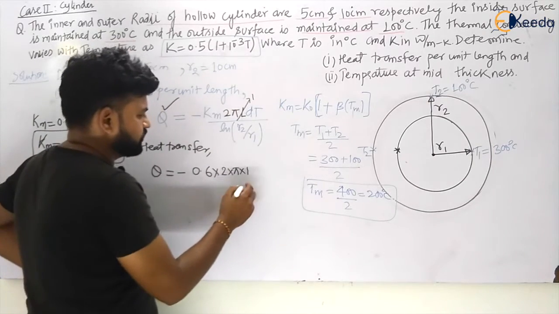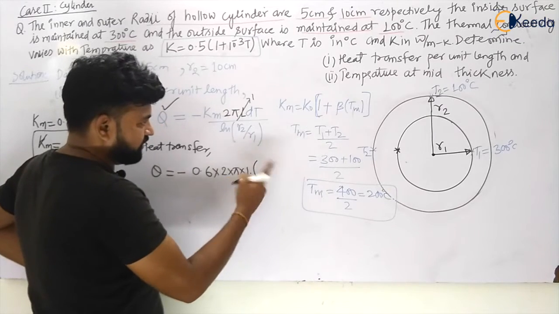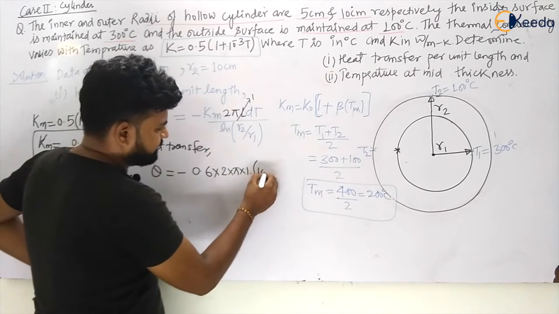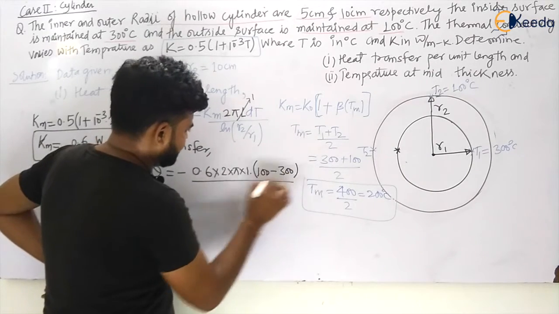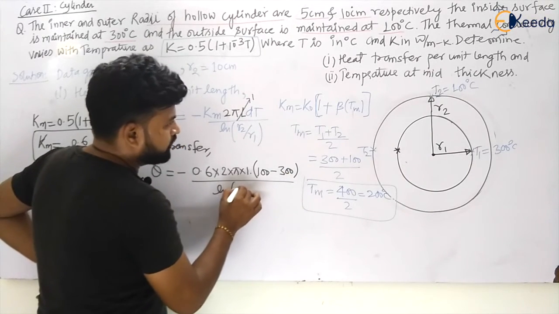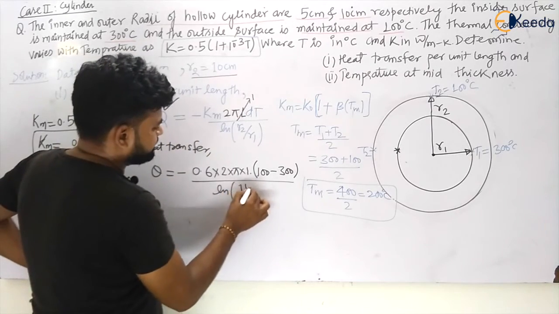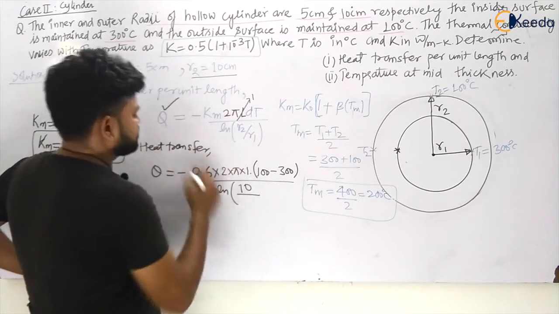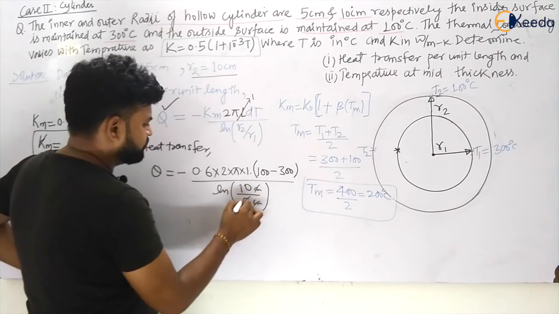So this will be dt. What will be dt? This will be T final minus T initial, so T final is 100 and T initial is 300, divided by ln of R2 by R1. R2 is given to be 10 centimeter. I am not converting into meter because centimeter will be cancelled, my dear students. So this will become 2.